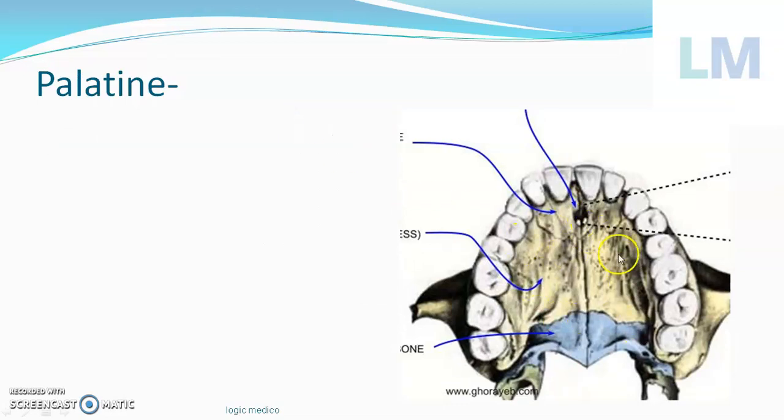Palatine, this area you can see in the roof of the oral cavity, that is the area. So nothing but palate, anything referring to the palate is called palatine. Palatine nerve, greater palatine, lesser palatine, big artery, small artery, greater palatine artery, lesser palatine artery.